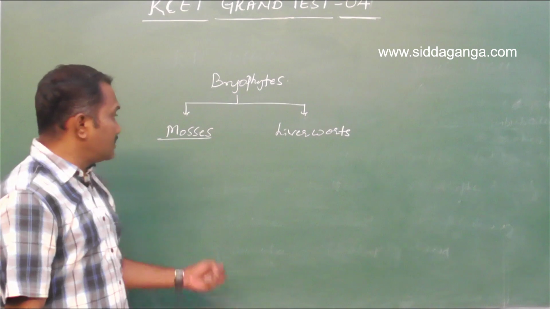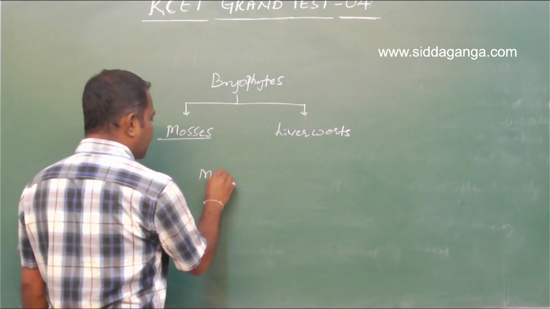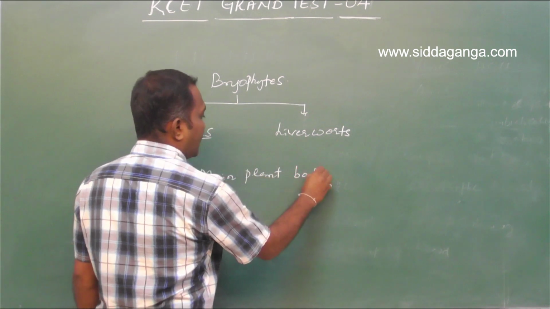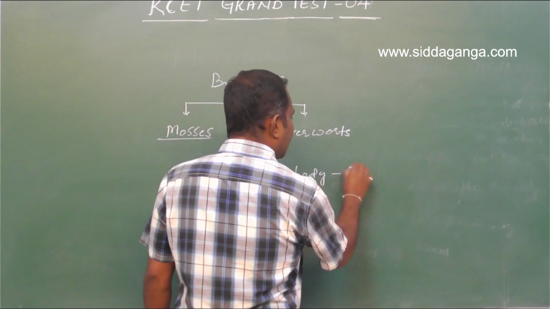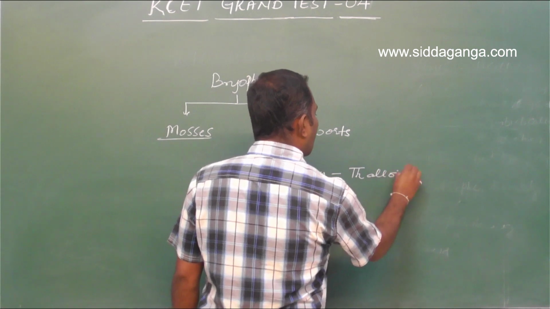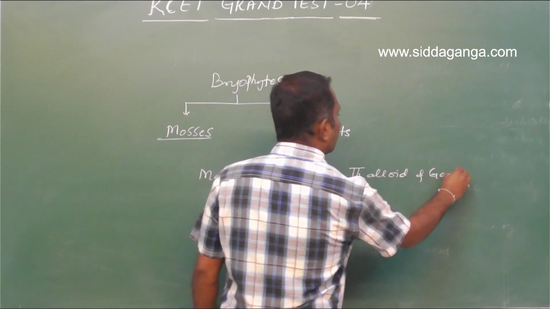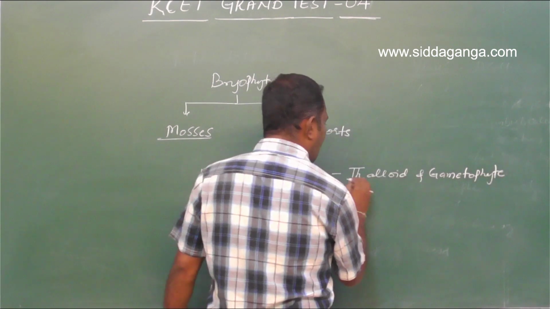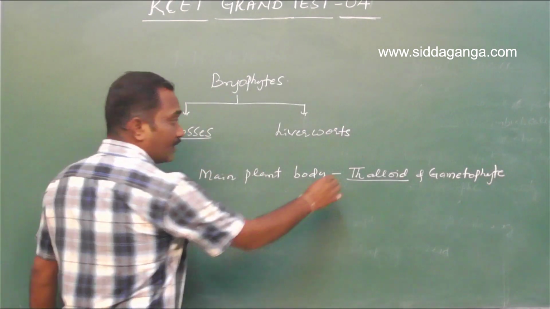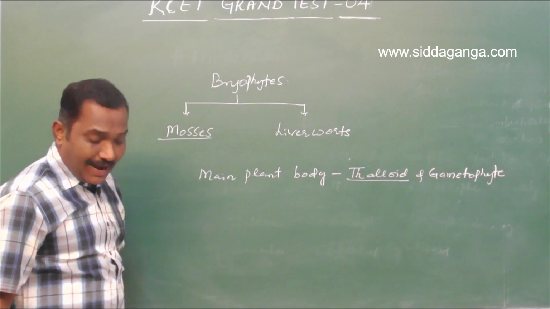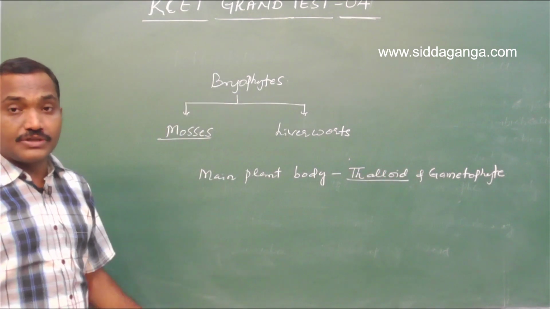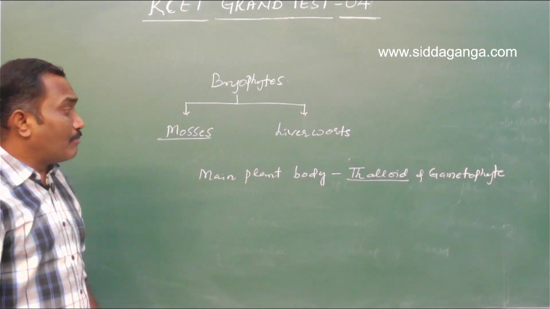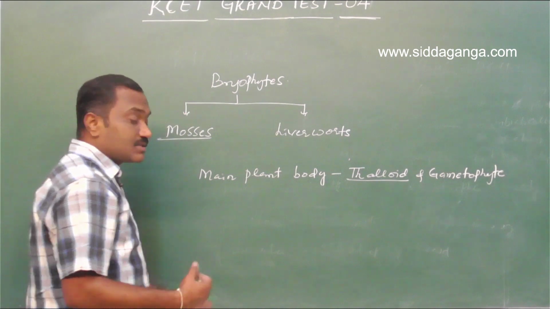In mosses, the main plant body is the gametophyte. The main plant body is thalloid. What does thalloid mean? The plant body is not well differentiated into structures such as roots, stem or leaves. However, they have root-like structures.